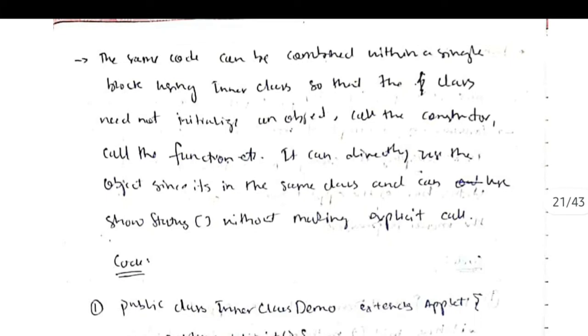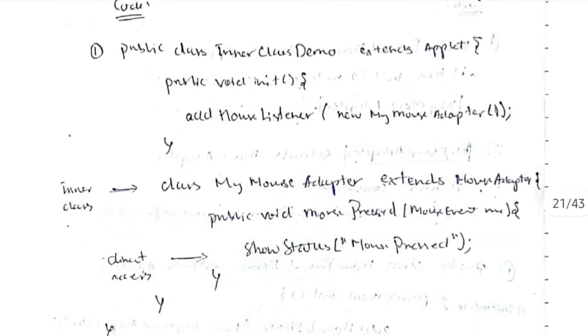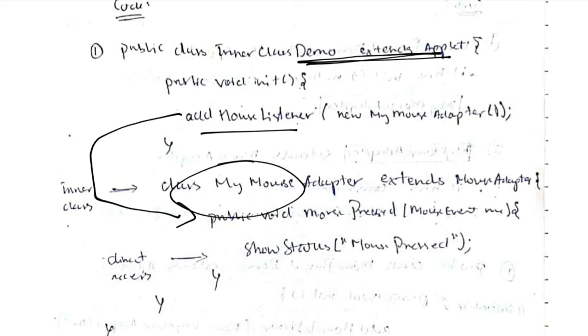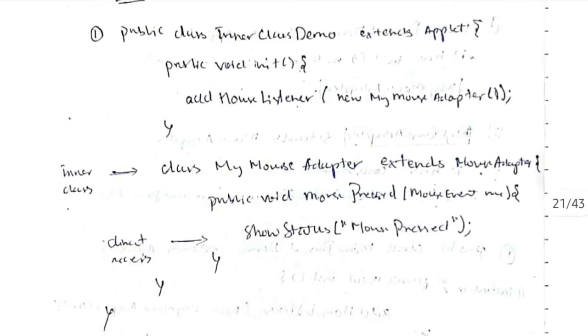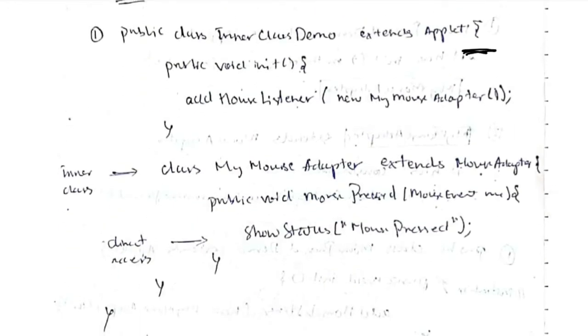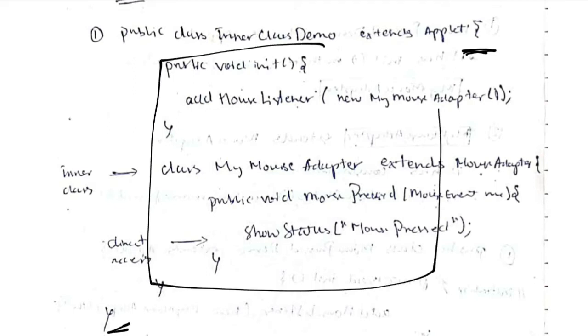So this same code can be combined within a single block using inner classes. Let's see how. This is a one-step process. Here we'll be making a new class. Inside this class we'll initialize the mouse listener, and in the same class we will define the mouse adapter. See, in the previous code, this class does not end here. This class starts from here and ends at this location. In between, these two pieces of code are there. Firstly we will initialize it, and then we will define the class within the outer class.